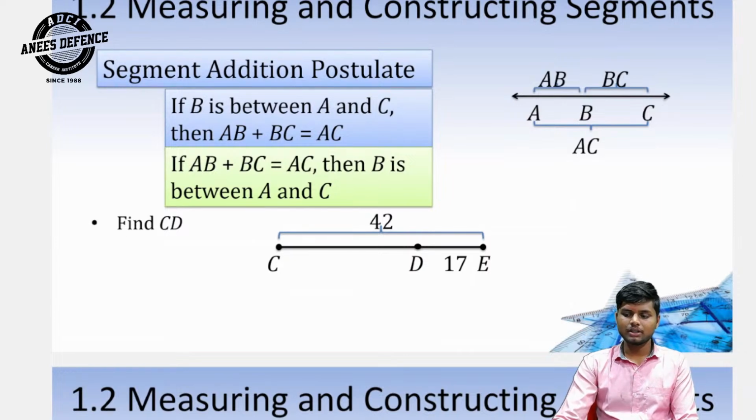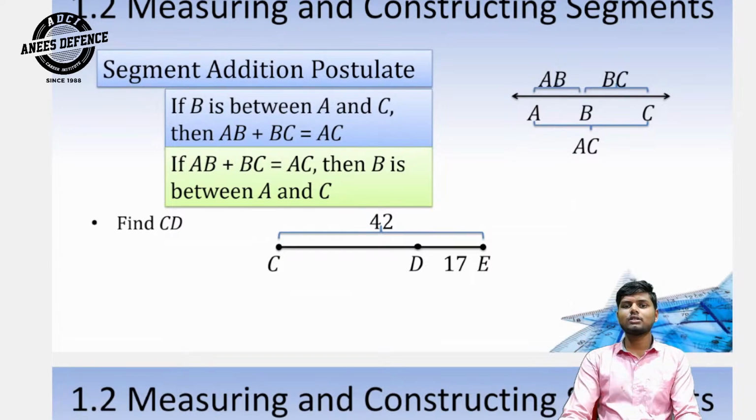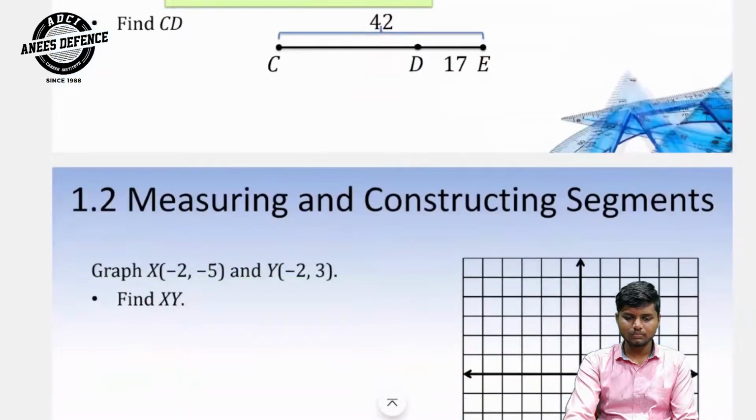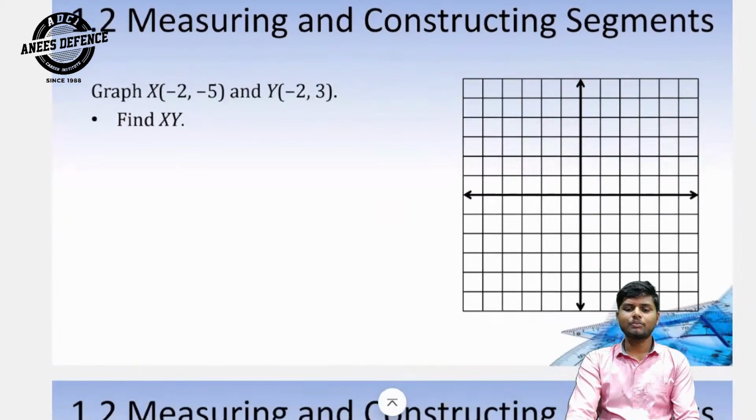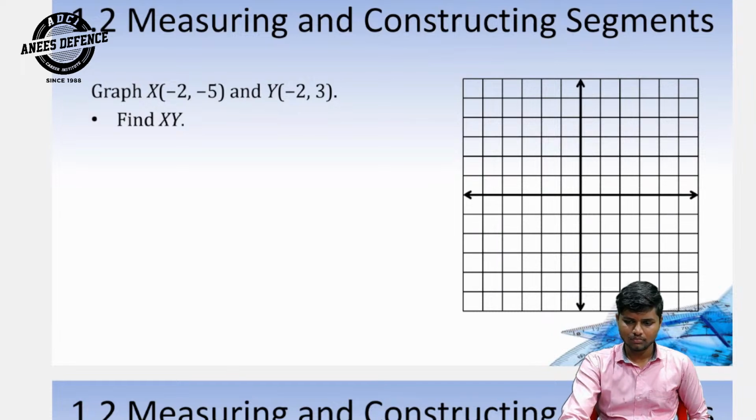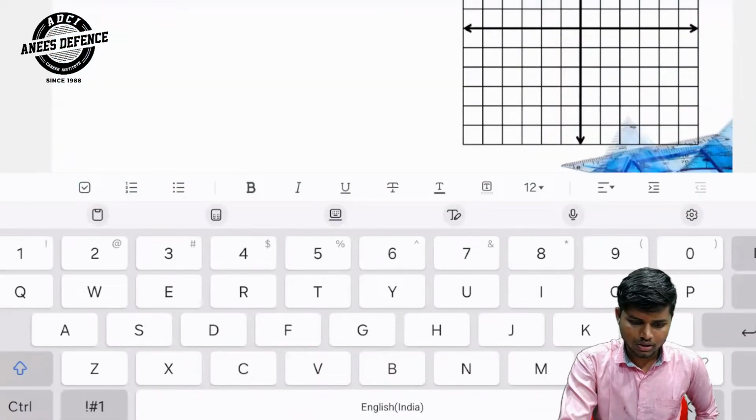Find CD. How do we find CD? CE minus DE is equal to CD. CE is equal to 42 and DE is equal to 17. Then our CD, and our answer is CD is 25. This one is next. Measuring and constructing segments. Graph X at minus 2, minus 5 and Y at minus 2, 3, and then find XY. Now we find XY.